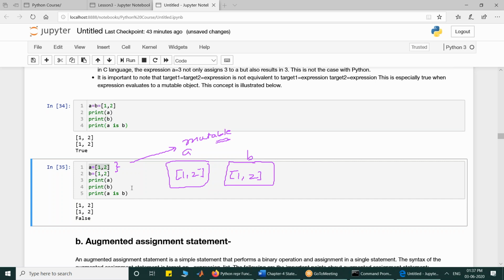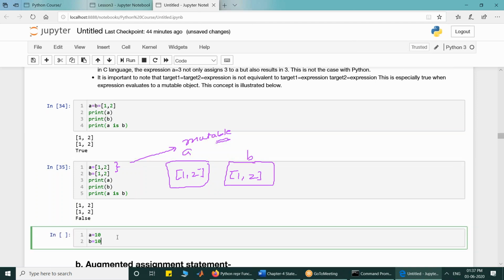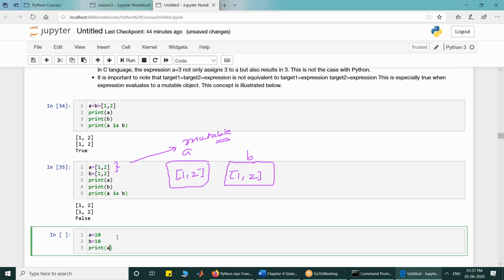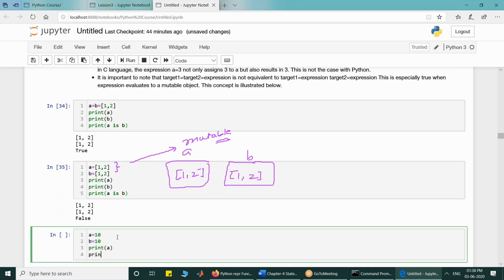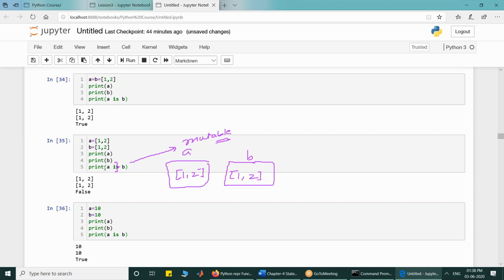This is important because a list is mutable. If it had been immutable, look at it. If I start doing it like this, A is equal to 10, B is equal to 10, print A, print B, print A is B, what will I get? I will get 10, 10, true. Why? Look at this. The reason is that integer is immutable.